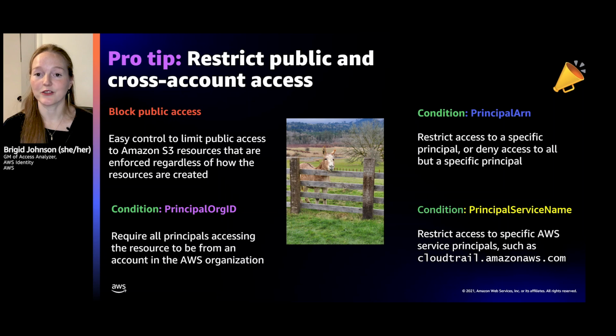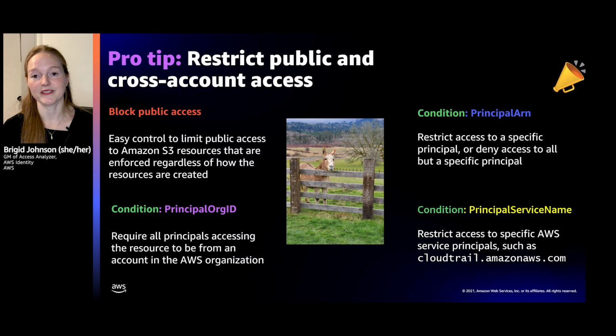Principal org ID is a great one to use in those resource policies. Basically say, allow all this access as long as the principal is coming from your org, within your org. It's a good perimeter restricting access. Principal ARN basically says, deny access to all except this ARN. It allows you to get pretty fine-grained in those resource policies as well.